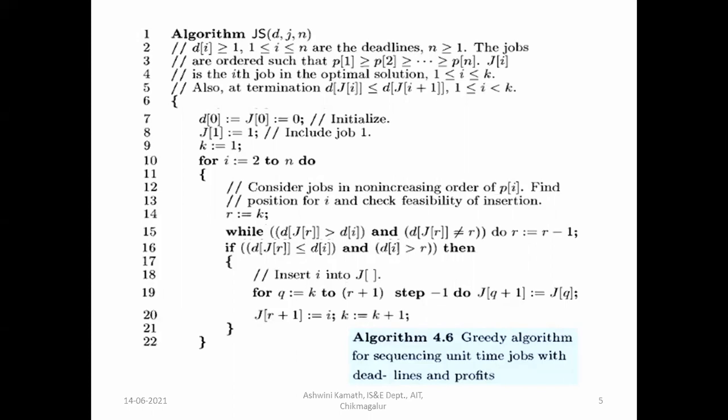K will be equal to K plus 1. So the next job will be considered. This will execute until all the jobs are selected for the solution. We'll see how it works with an example. Return the value K at the end.